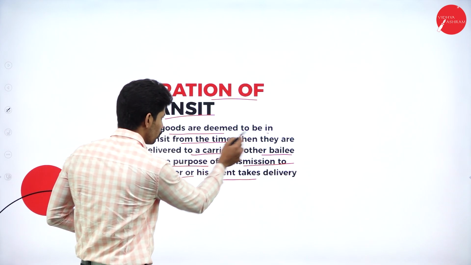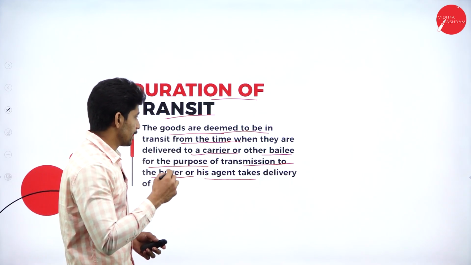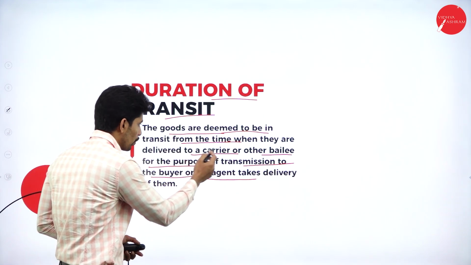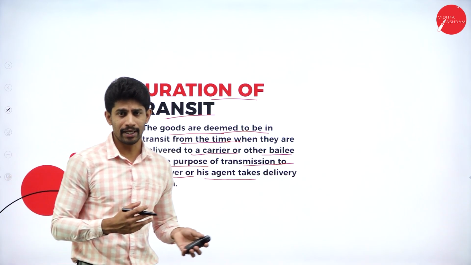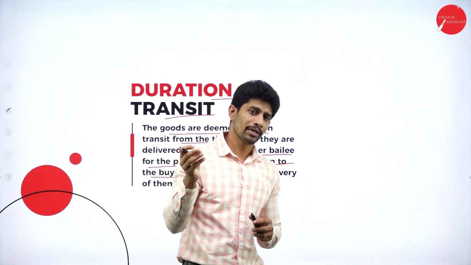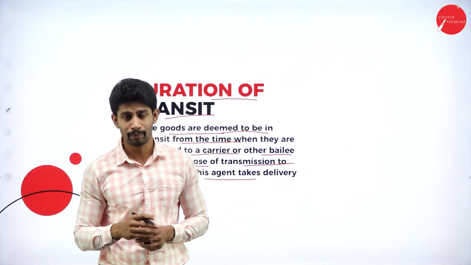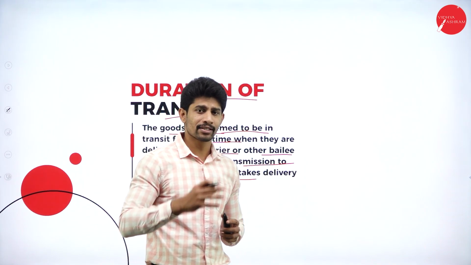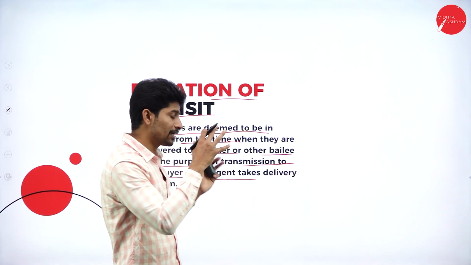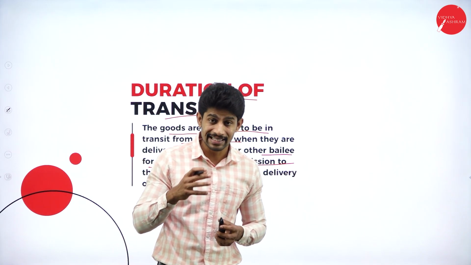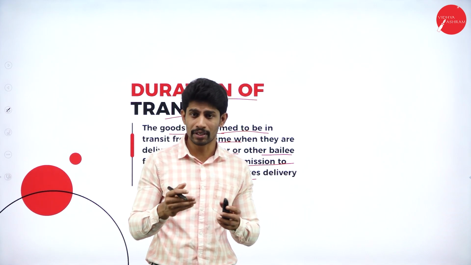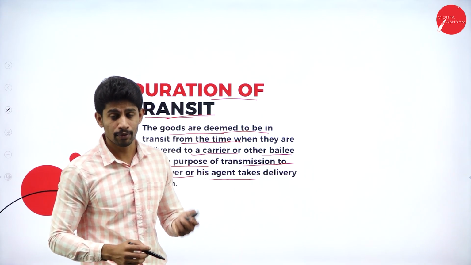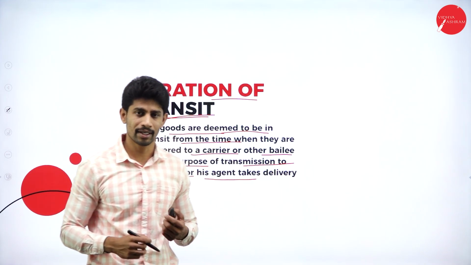So the goods are deemed to be in transit from the time when they are delivered to a carrier. Okay, some courier person will be there. Until he delivers the product, it is not delivered to the buyer. But once the seller reaches the courier point, and the courier person receives the goods, from that time the transit or transportation of goods will start. Okay, the goods will be under transit mode.